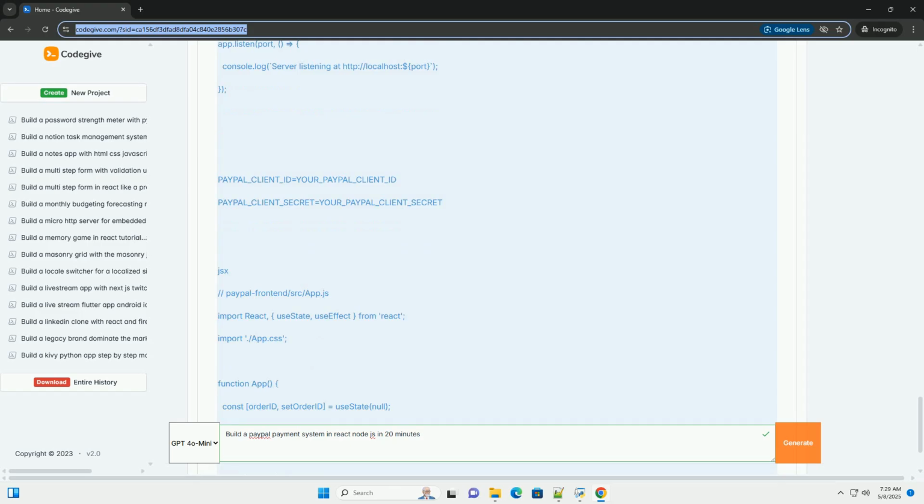Backend libraries: consider using a more robust backend library for interacting with the PayPal API.